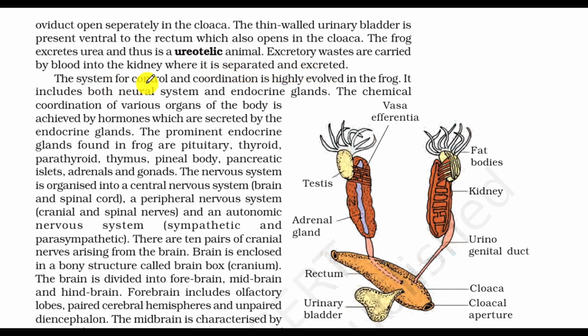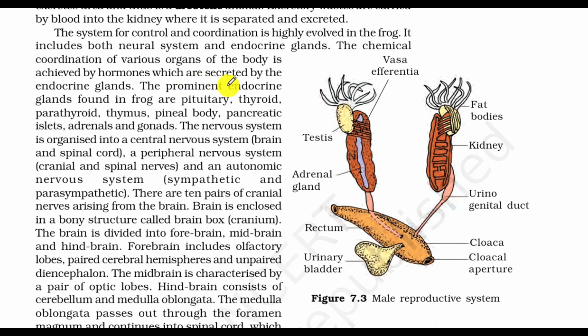The system for control and coordination is highly evolved in the frog. It includes both the neural system and endocrine glands. The chemical coordination of various organs of the body is achieved by hormones, which are secreted by the endocrine glands. The prominent endocrine glands found in frog are pituitary, thyroid, parathyroid, thymus, pineal body, pancreatic islets, adrenals and gonads.